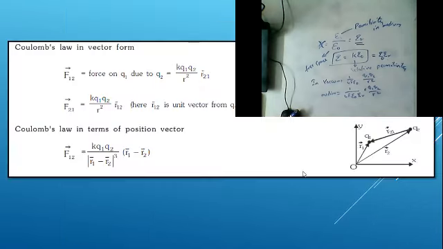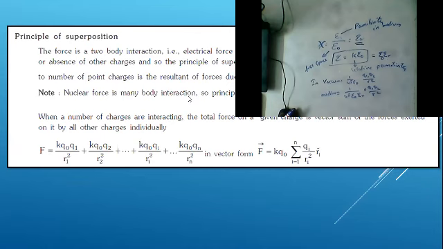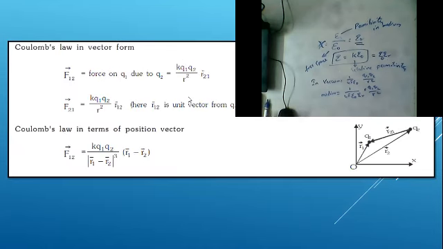Coming to the next point, we just discussed Coulomb's law in vector form. We can write it like this. Here the K is the proportionality constant 1 by 4 pi epsilon. These are the different representations of Coulomb's law in vector form. And before going to the superposition, I want to discuss very, very important points, guys.